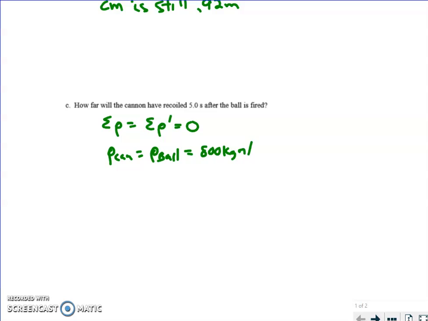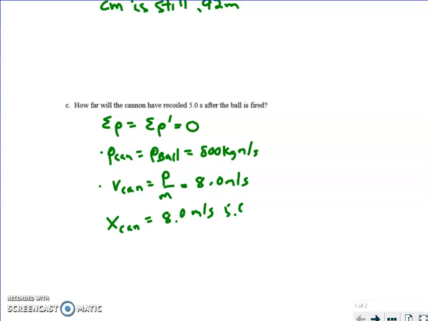So there is 1 point. Okay, figuring that out. Then I can figure out the velocity of the cannon by doing p over m of the cannon, and that is 8 meters per second. So there's your second point. And then where is the cannon? Well, I'm going to say its speed times the amount of time, which was given as 5 seconds. Okay, and that gives you 40 meters.